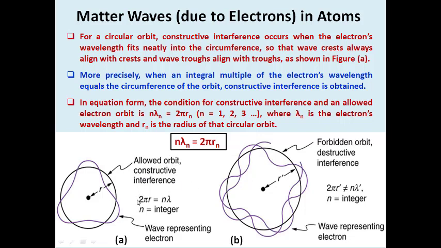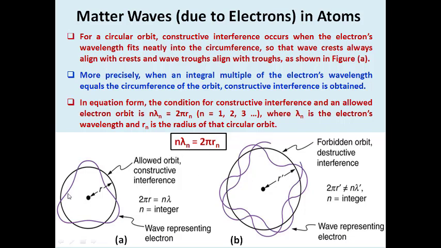Let's find the general formula regarding the wavelength of the electron in an orbit with respect to its circumference, because we already defined the radius. Then it will be equal to n times lambda. n represents the number of the orbit and is an integer. We already said that in physics integers play a major role. So here integer n represents 1, 2, 3 like that. So n lambda will be equal to 2 pi Rn.